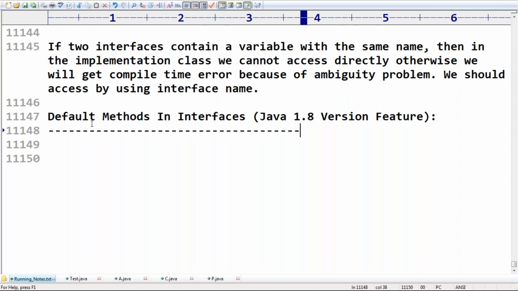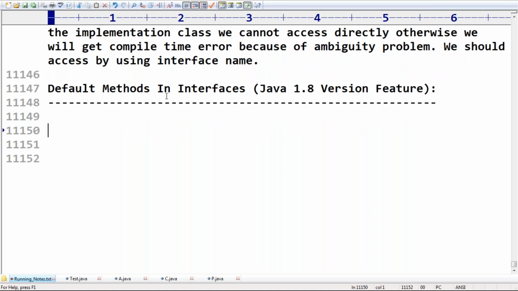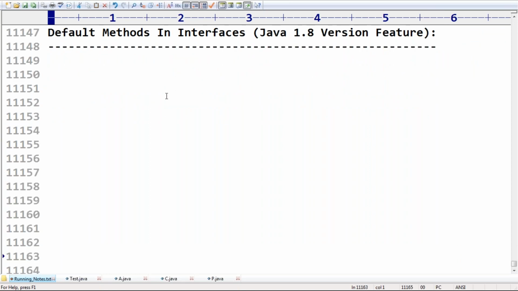Most people have a wrong perception about default methods. Why did these default methods come into the picture, sir? Until the 1.7 version, every method present inside an interface is always public and abstract, whether we declare it or not.